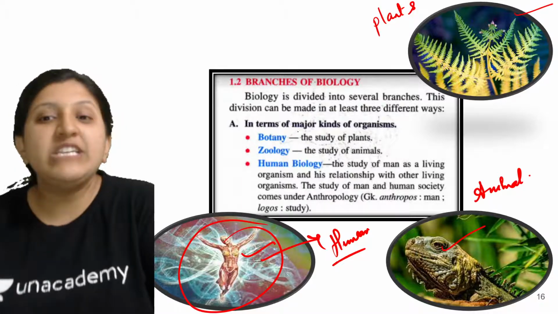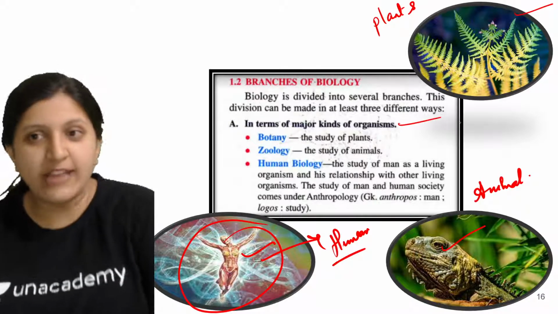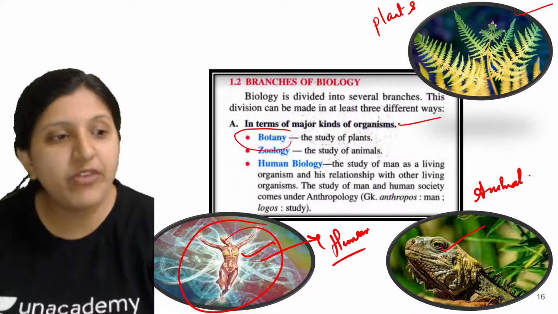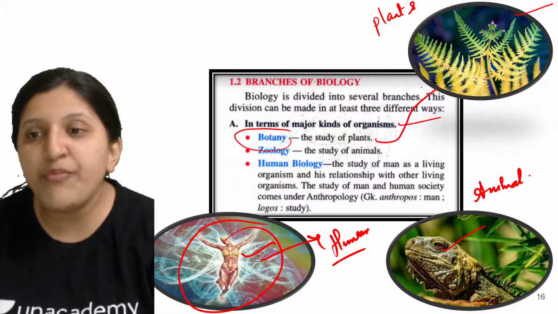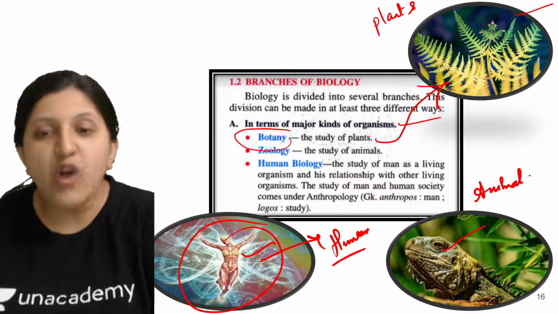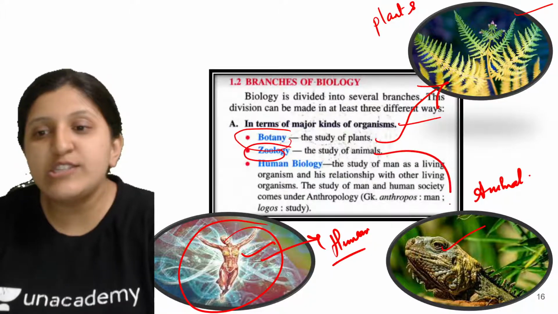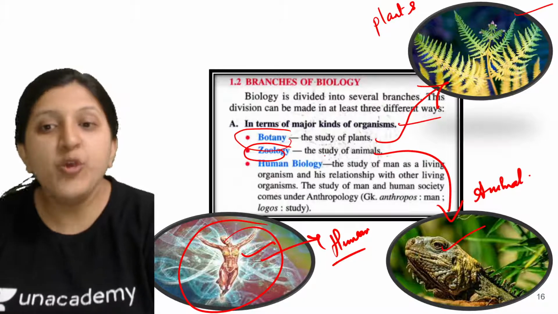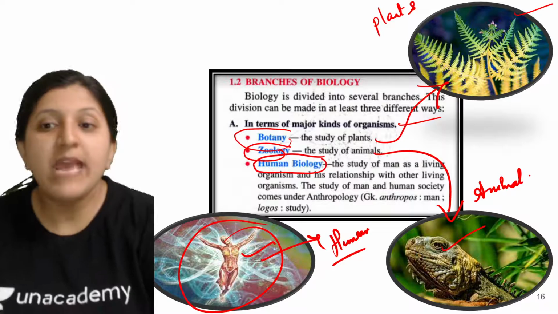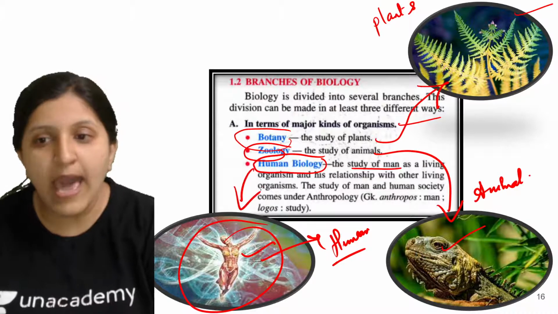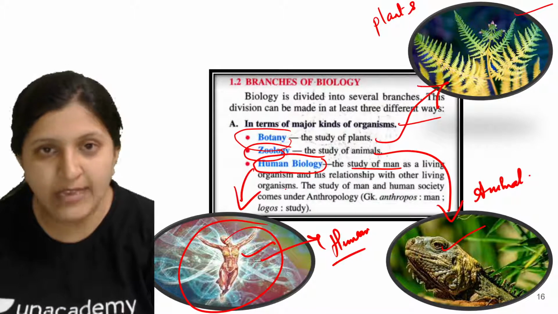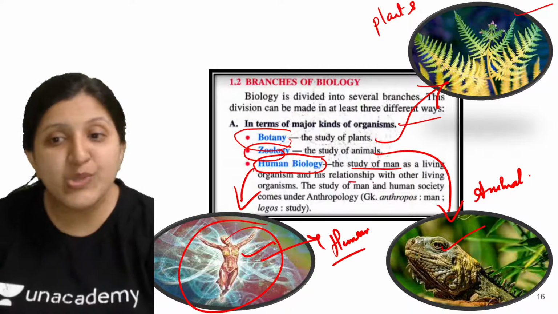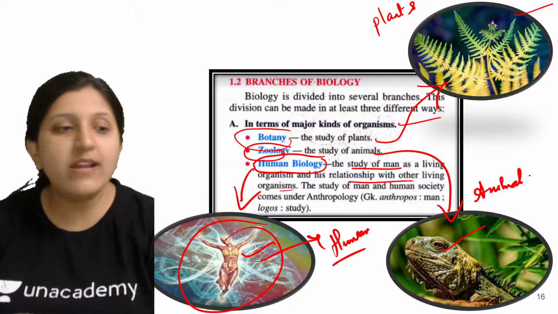Now in terms of major kinds of organisms: botany is the study of plants. Zoology is the study of animals. Human biology is the study of man as a living organism and his relationship with other living organisms.